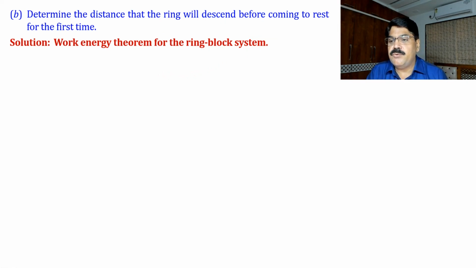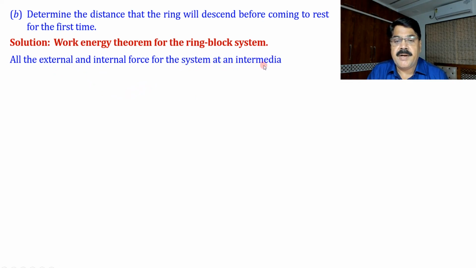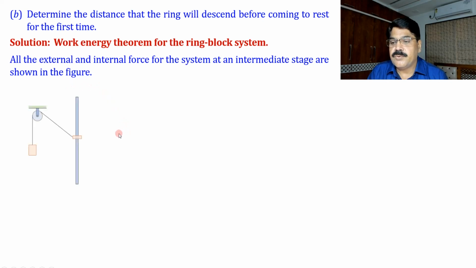So first use work energy theorem for the ring block system. All the external and internal forces for the system at an intermediate stage are shown in the figure. So see here, these are the forces: the weight of the block, string tension, weight of the ring, normal reaction, and support reaction on the clamp of the pulley.